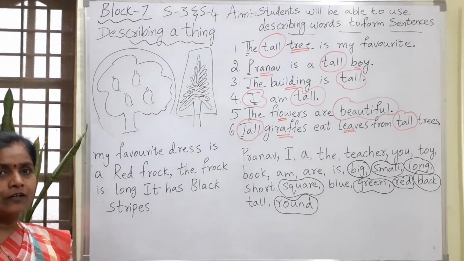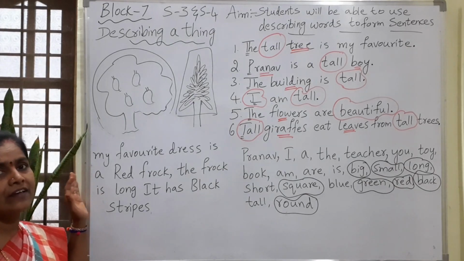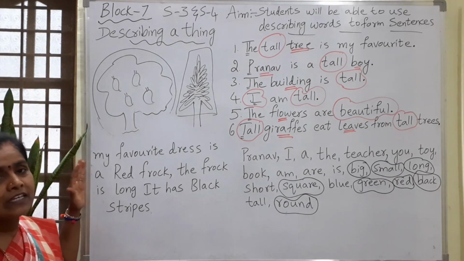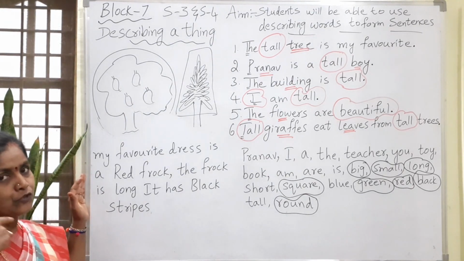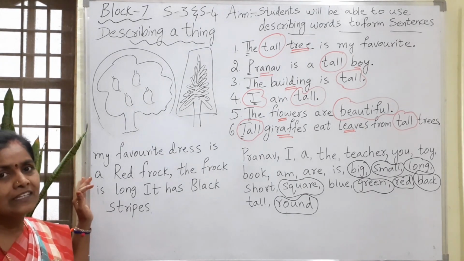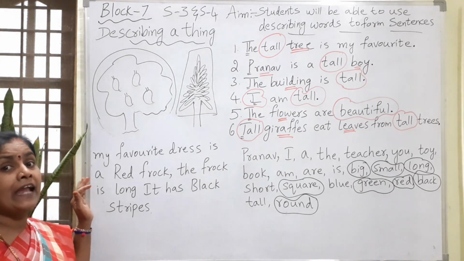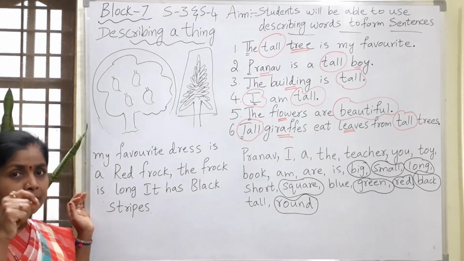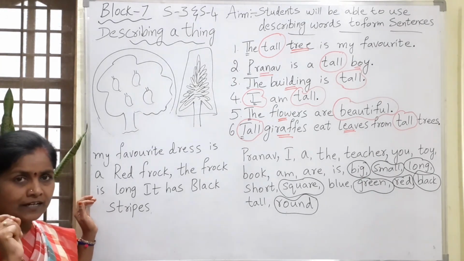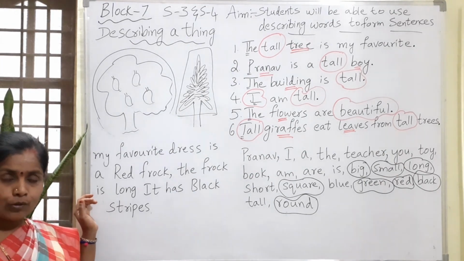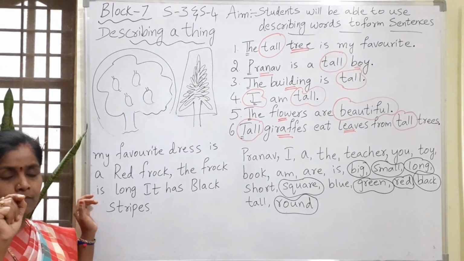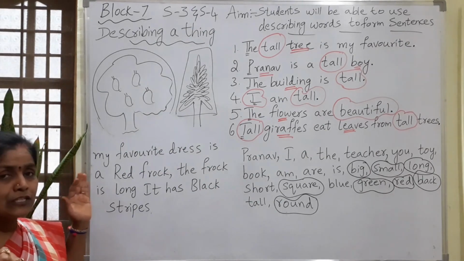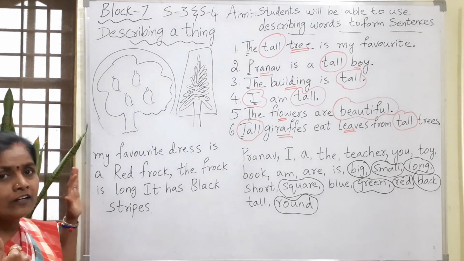You have to find out what is the error, what is the mistake, what are the errors we are having in this paragraph. As you know, we should always begin the sentence with a capital letter, and if proper naming words come in the middle also, we have to use the capital letter. Once the sentence is over, we should put the full stop and then again we should start with a capital letter. Let us see whether these rules apply here or not.